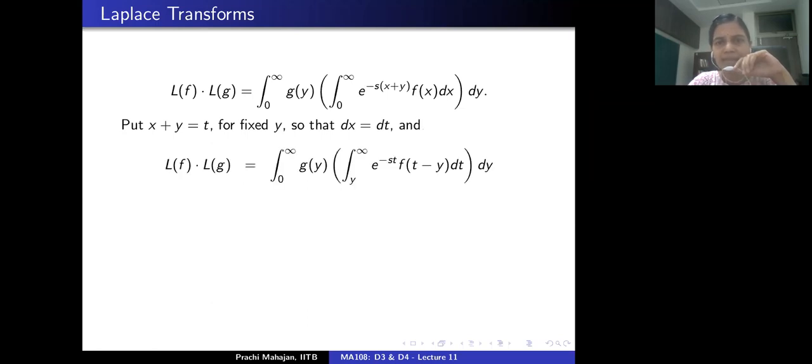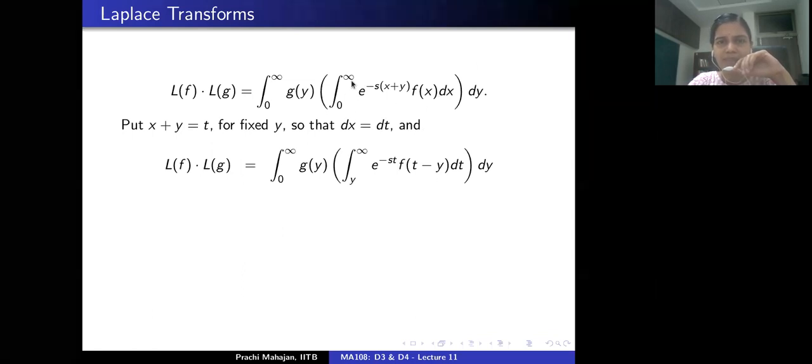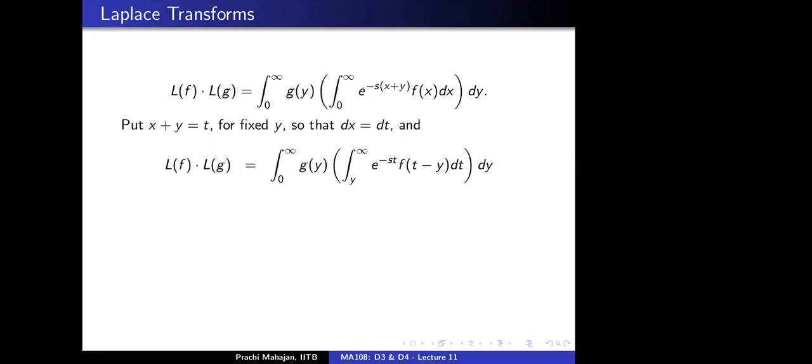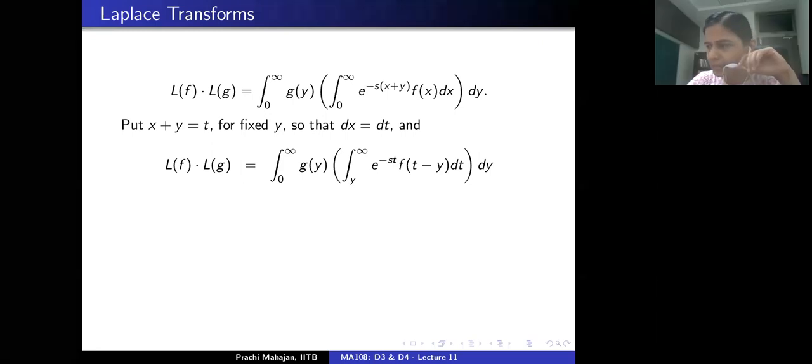I will get the integral as, so x was varying from 0 to infinity, t will vary from y to infinity. I will have exponential of minus st f of (t minus y) dt, correct? Is that okay? Yeah, x equal to 0 corresponds to t equal to y, and x equal to infinity corresponds to t equal to infinity, right? So the integral with respect to x is transformed into an integral with respect to t, right?